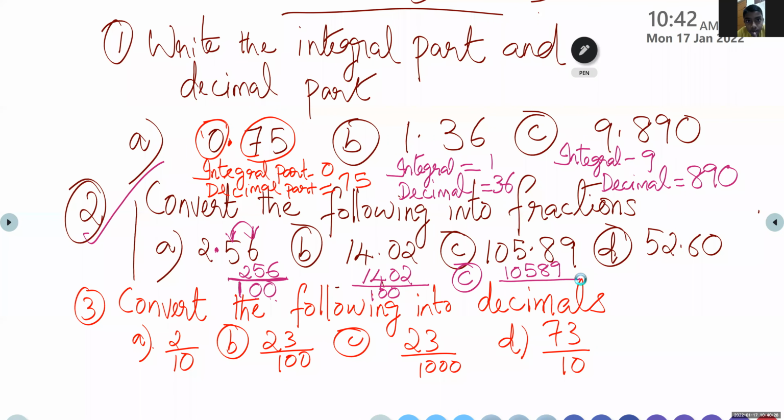105.89. So what is the first step? Write the number without any decimal point. Now I want the number without decimal point. How to read that number? Count the number of digits. How many digits are there? 10,589. Okay, very good. Divided by?